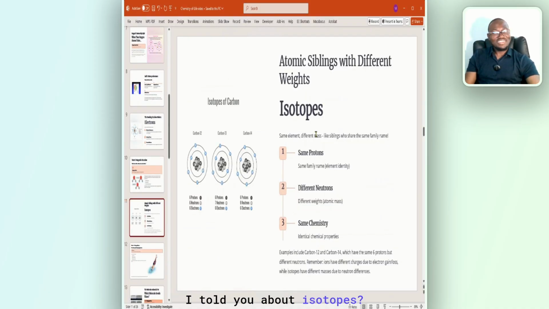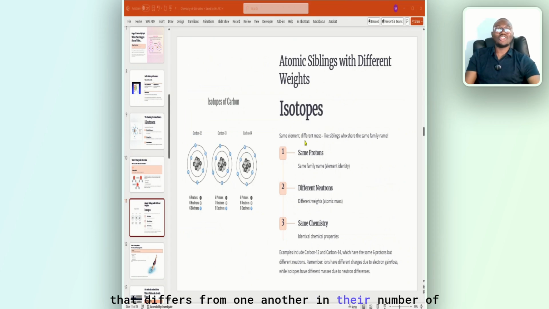Did I tell you about isotopes? Yes, I did. I mentioned isotopes. I told you isotopes is very, very important for you to know. It's when the same elements have different mass numbers, like siblings who share the same family, but they are different. So what do they have in common? That's what you should know. Same proton, different neutron. Same proton, different neutron. So meaning that they have the same atomic number, different mass number. That is isotope.